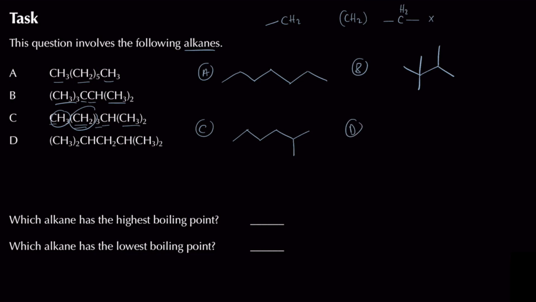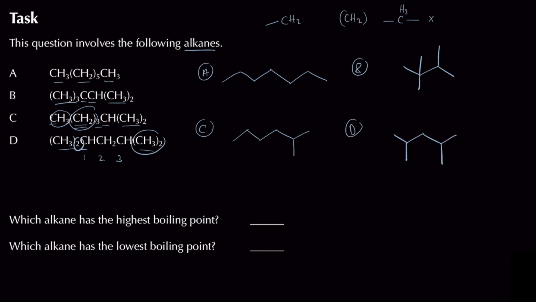Now of course you've got here D, that's going to be the next one. I've got over here of course we'll go with that being the first carbon atom. That's going to be number 2, that's going to be number 3, and then we'll say of course these are branches for now, even though they're not going to be branches. But yeah, I've got 1, 2, 3 carbon atoms there. On the first carbon atom I've got 2 lots of CH3, so there's 1 there, there's 2 there. On the last carbon atom I've got 2 lots of CH3, so I end up with 1 there and then 2 there.